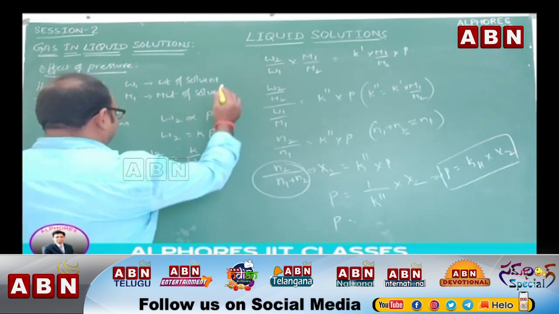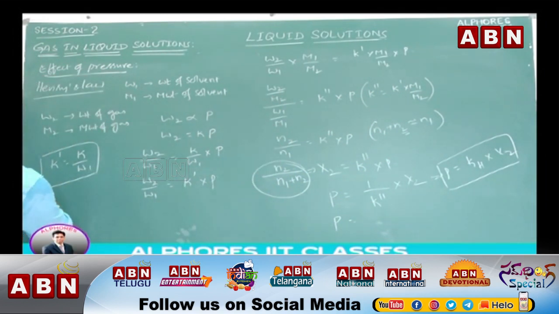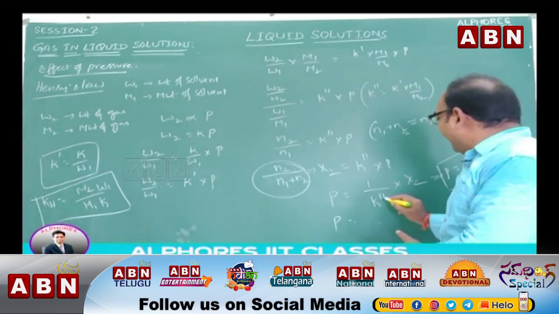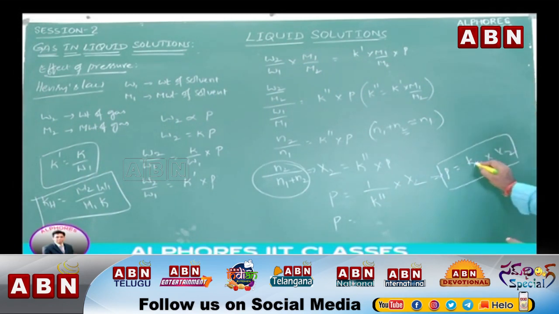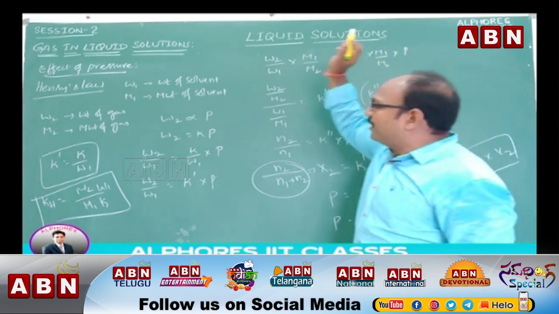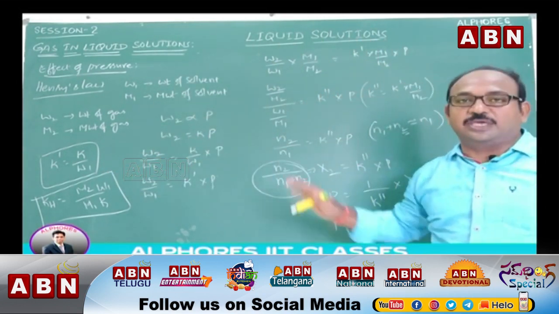So KH is equal to 1 by K double dash, which means M2 by M1 into K dash, but K dash is K upon W1. This is the expression of KH. So Henry's constant KH is different from K double dash, different from K dash, which is different from K.